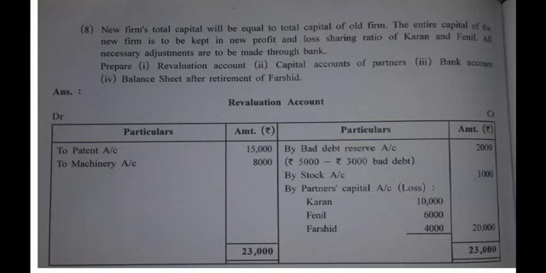So we have a provision for doubtful debts which is already of rupees 5,000. You have written off 3,000 from the same. So how much amount is remaining? 2,000. So this amount is to be credited in revaluation account.